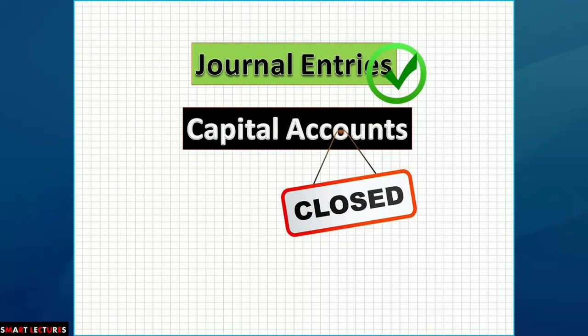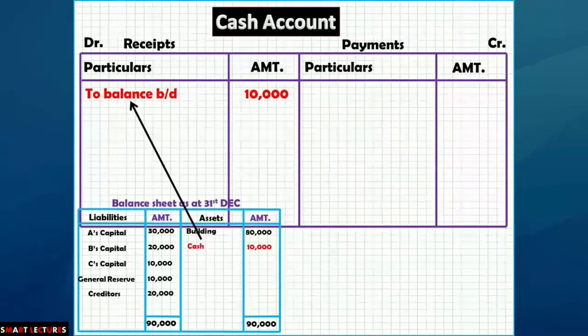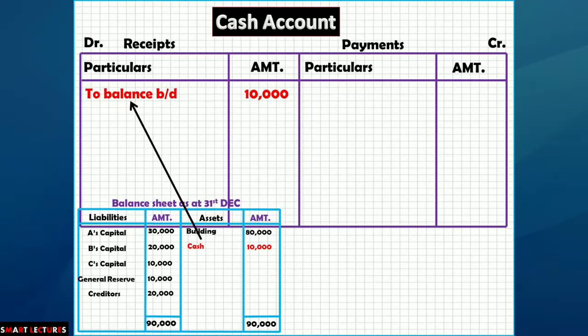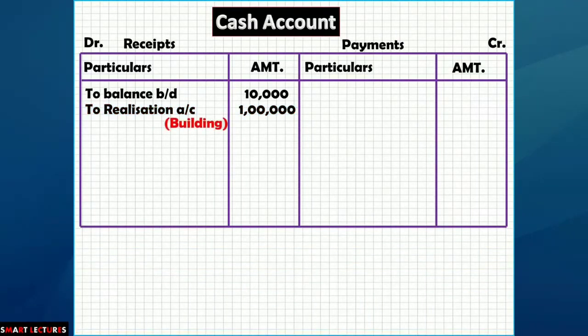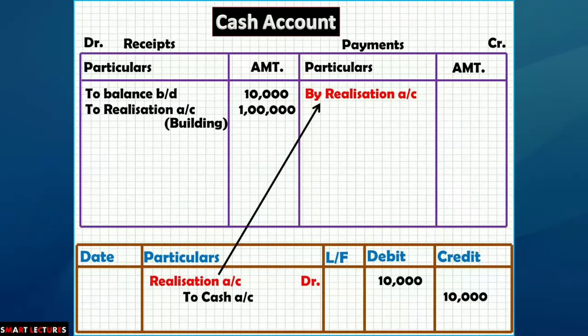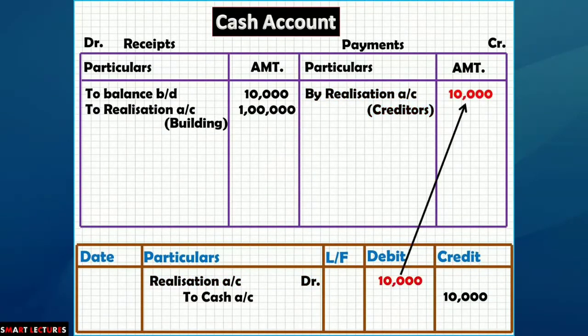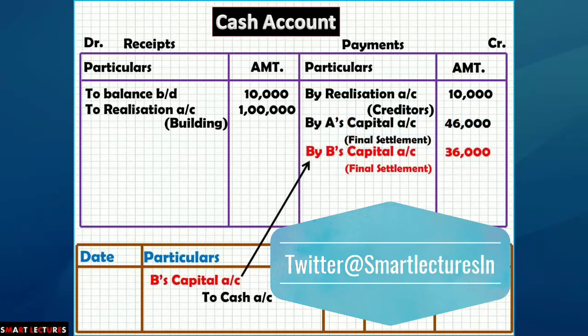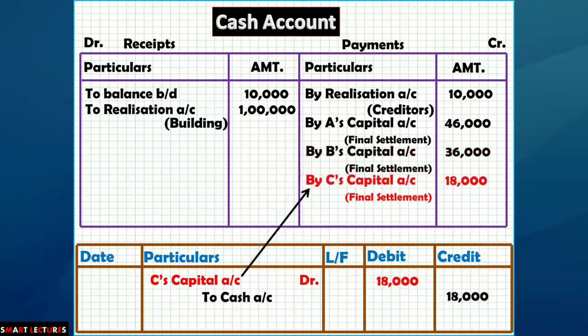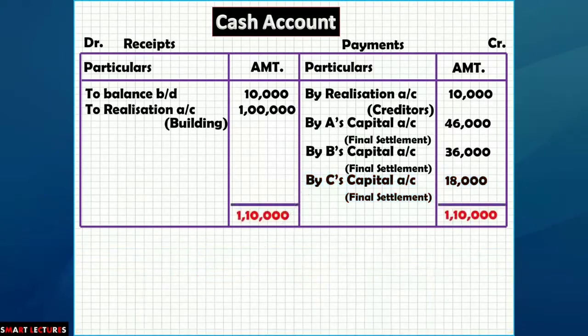Now this is the turn of cash account. So to balance BD 10,000, I have taken this figure from the last balance sheet. Then I am going to do the ledger posting on the basis of journal entries. To realization account rupees 100,000, and you can write down building in the inner column. Then by realization account, that is for creditors rupees 10,000. Then by A's capital final settlement 46,000. Then by B's capital final settlement 36,000. Then by C's capital final settlement 18,000, and total on both sides 110,000.